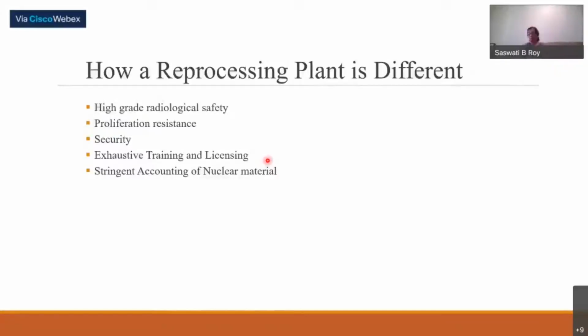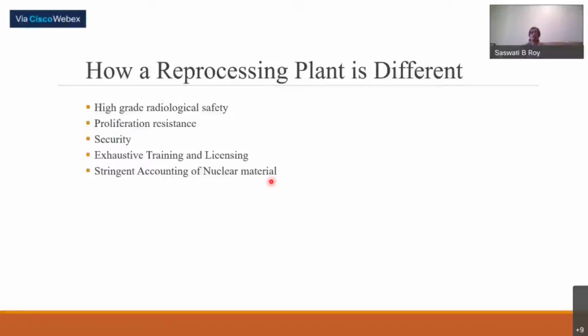So exhaustive training and licensing is followed for all the nuclear plants, and for the reactors it is much more stringent. Same thing for accounting. Nuclear material accounting is a very important part. Actually, Professor Tomar is an expert in that. This accounting is not only for the location or the accounting of the material per se, but for overall safety also, because some vessels inside the cell are not visible at all from any point. If material remains there unnoticed and gets stockpiled, at any point it can become a source of nuclear criticality.